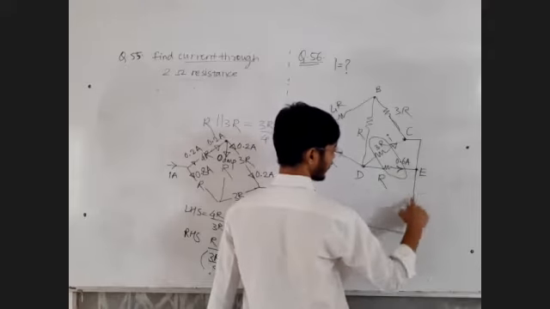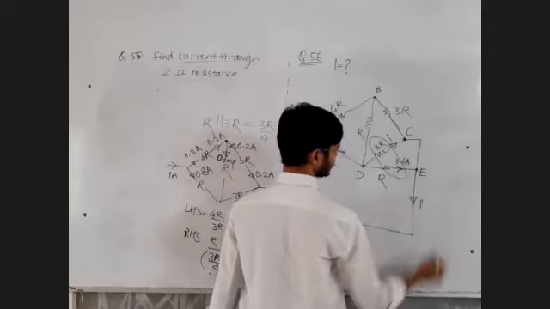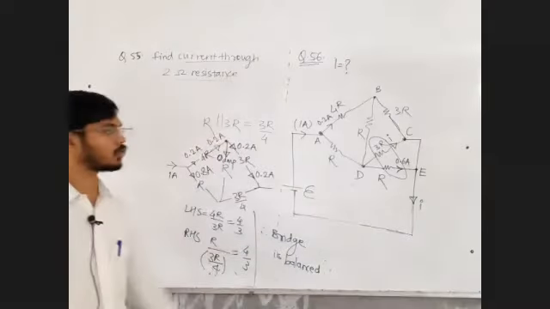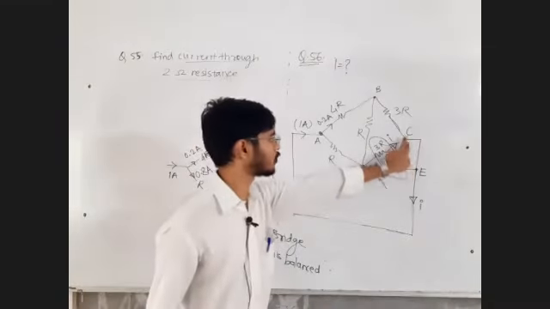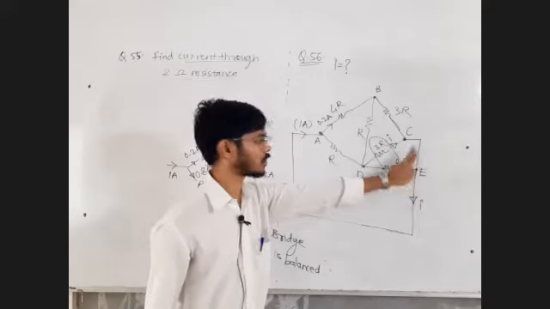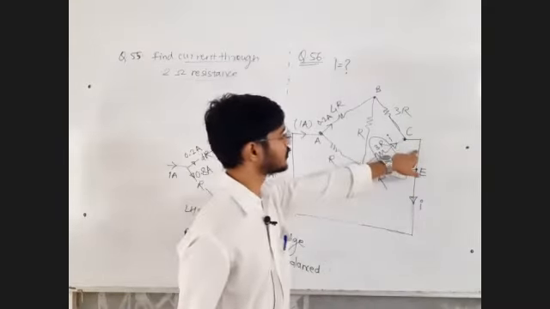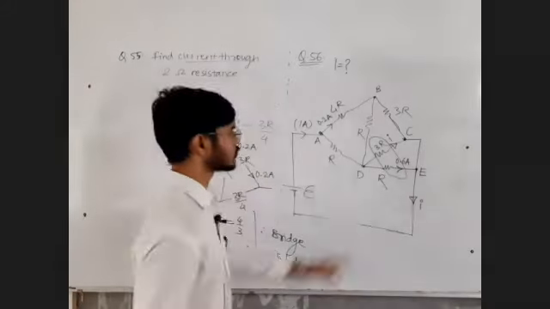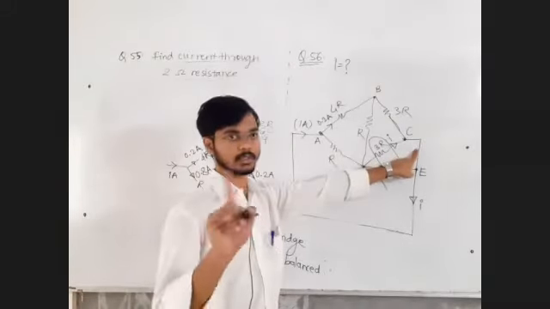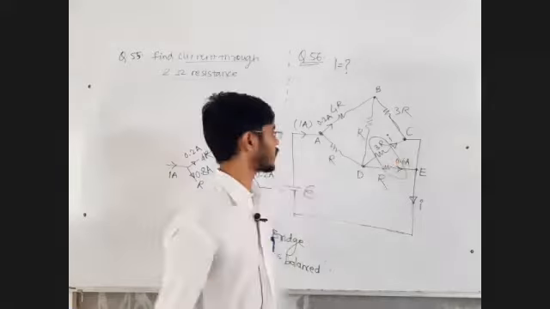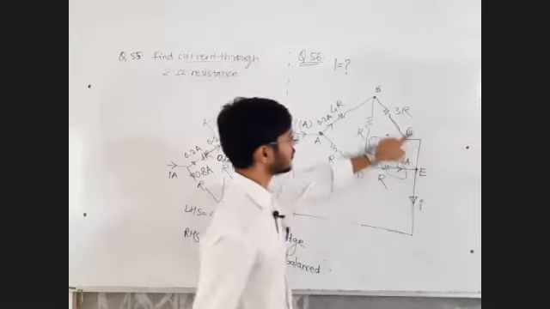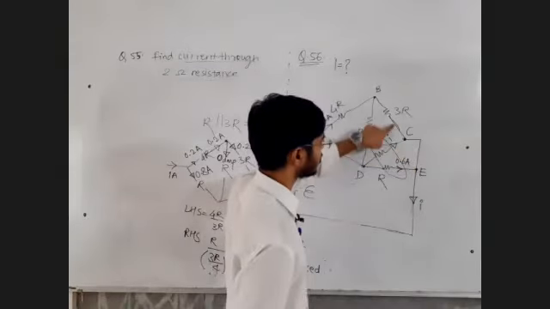Not here, I am writing it here. Try to understand. I am going to combine this point C and E, and I am going to write it at a single place, because this wire might confuse you. In this wire, the current will not be equal to I. That will be the combination of this current and I.